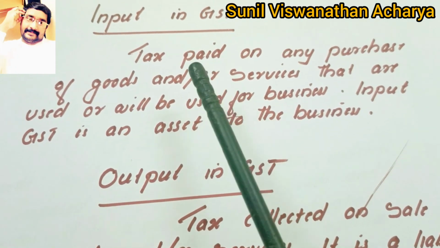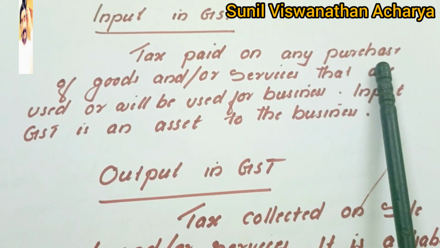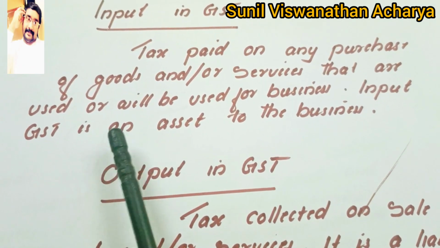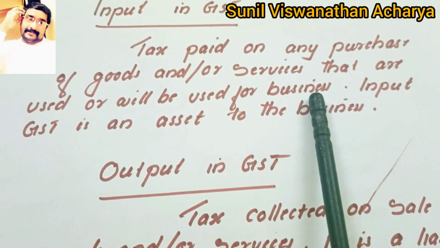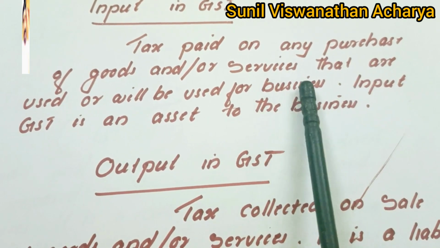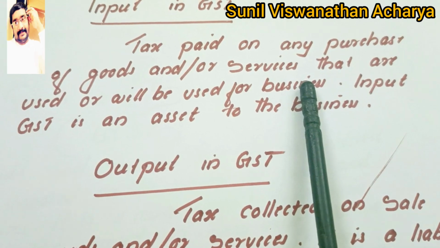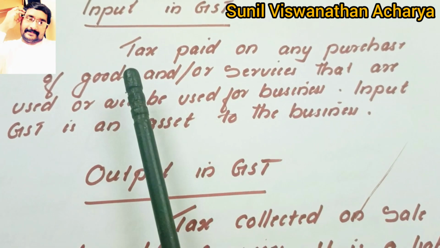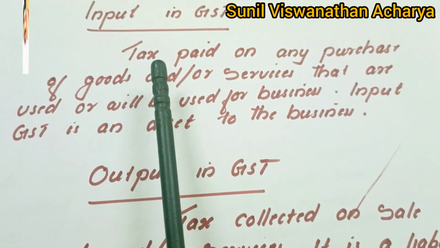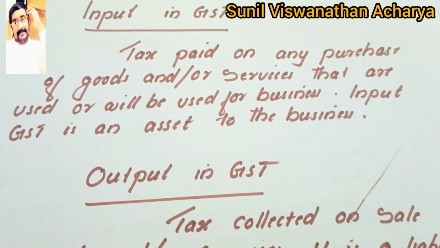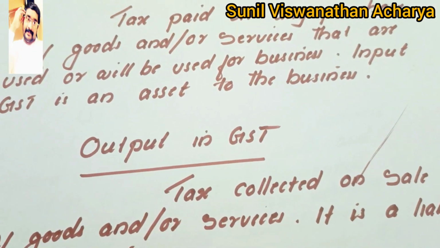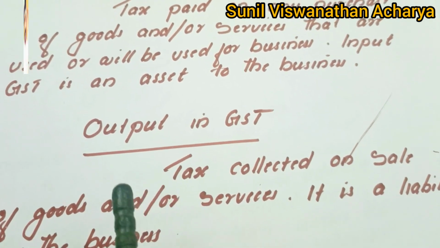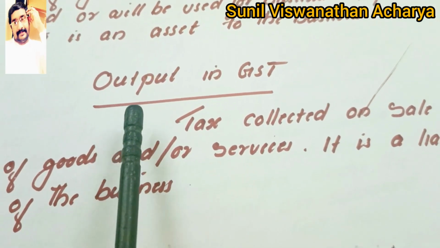You remember, tax paid on any purchase of goods or services that are used or will be used for the business. Say any purchase of goods and services happens, then the tax which we paid on that, we will call input GST. Input GST is an asset for the business. Why it is an asset I will discuss later. Now before that we can talk about output.